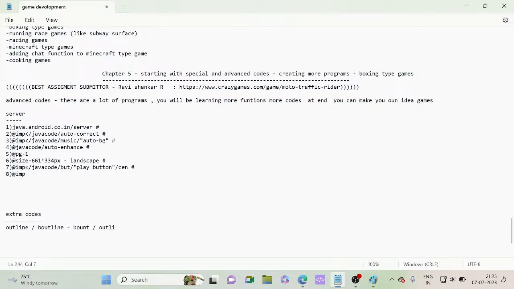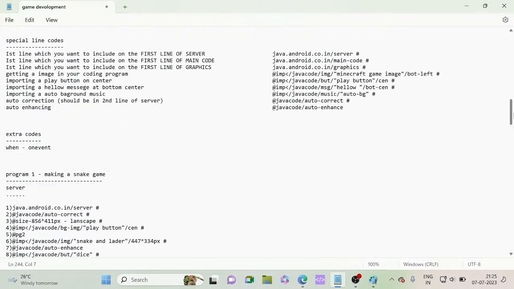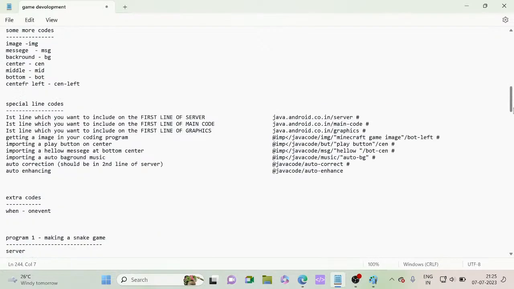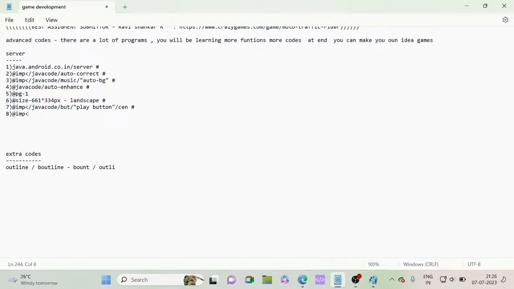So now we need to import an image of that boxing ring. For that, at import slash java code slash img slash at inverted quotes, you can write boxing ring outline.